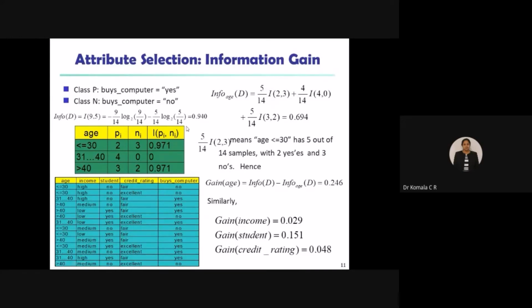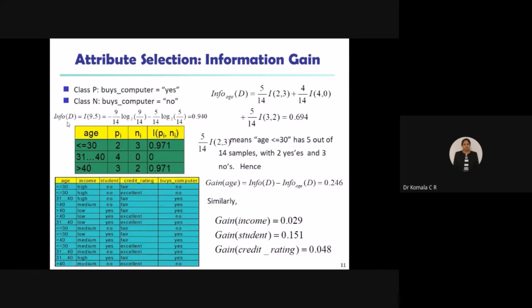Same way, plus the second term, Pi 4, Ni 0, so I of 4, 0, and 4 plus 0 is 4, 4 by 14. Same way, plus the third term with respect to greater than 40, so I have Pi as 3 and Ni as 2, so here I of 3, 2, so 3 plus 2 again 5, 5 divided by 14. So here 5 by 14, 4 by 14, 5 by 14 directly you can do. But I of 2, 3 again you are supposed to evaluate with respect to this equation.